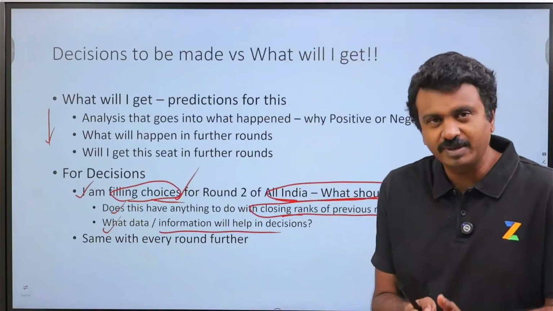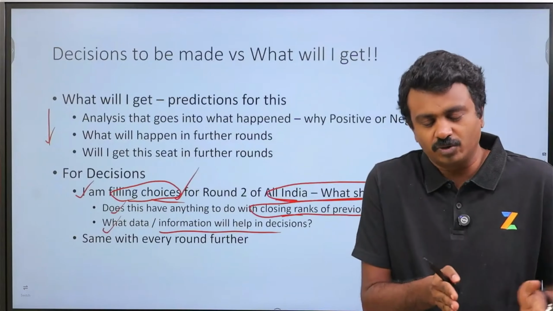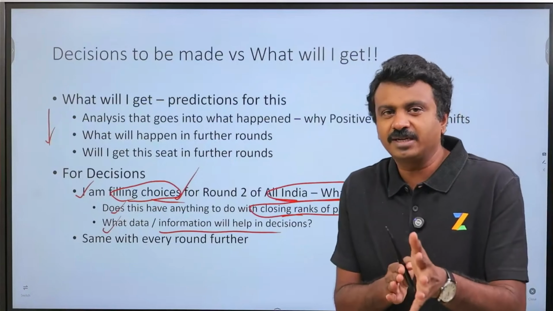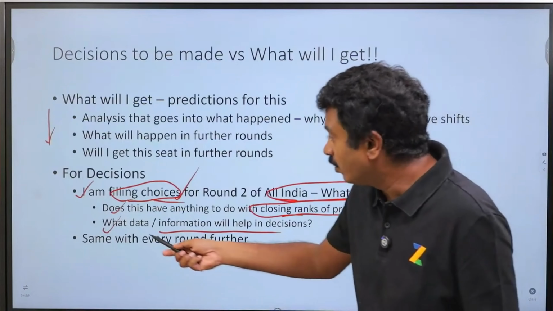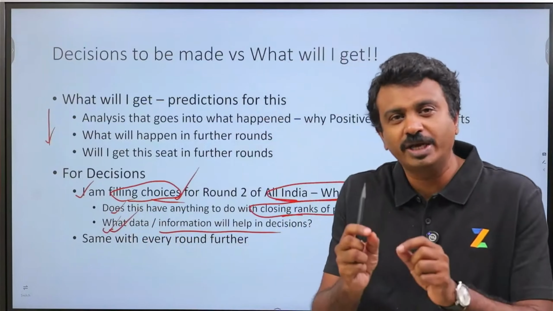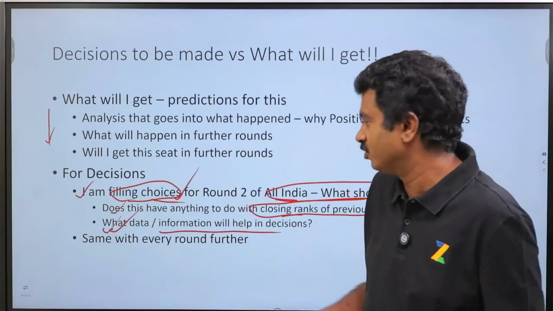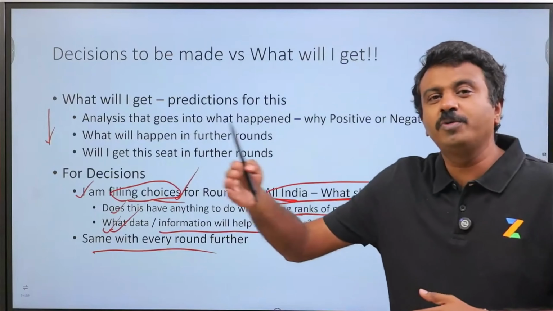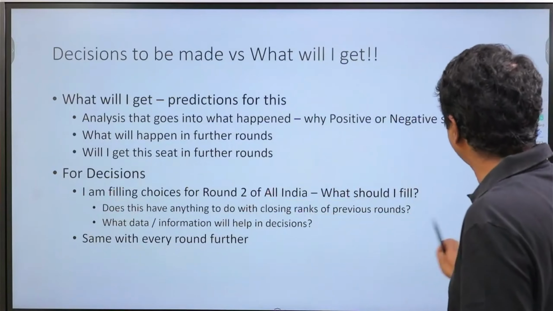Right now I am in a stage where I have got a state round 1 or an All India round 1 seat. At the end of round 1s, you would hold any one of these seats or no seat, correct? These are the 3 states you can be in. Now, which data or information should I look for now to take decisions for the future? And the same with every round further. When I complete my All India round 2, what would be the data that I am going to look for? That clarity needs to be there.